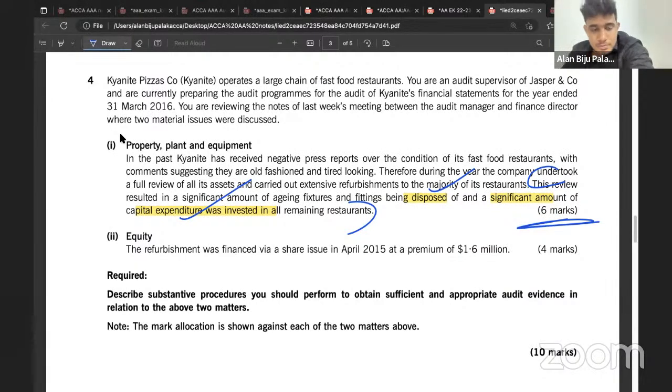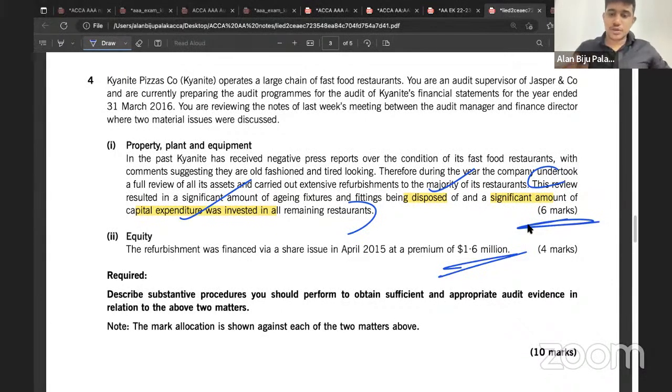Clear? Yes, sir. So the next one, is that a general point or a scenario specific one? The company has raised finance through a share issue. They have issued shares at a premium of 1.6 million. Nothing much in the scenario. Is that a scenario based one or a direct question? Scenario based or general? It's a general question, nothing much over there, right?